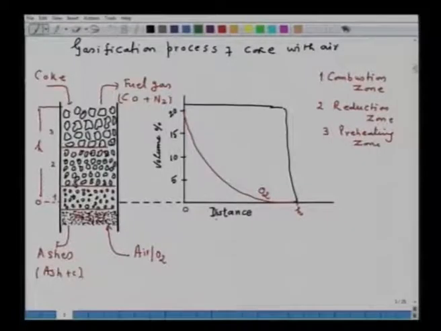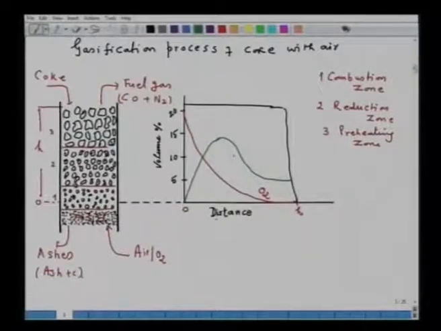Now, what happens to, say for example, CO2? So, if we take CO2 concentration, it will rise up and attains a maximum value and then asymptotic.